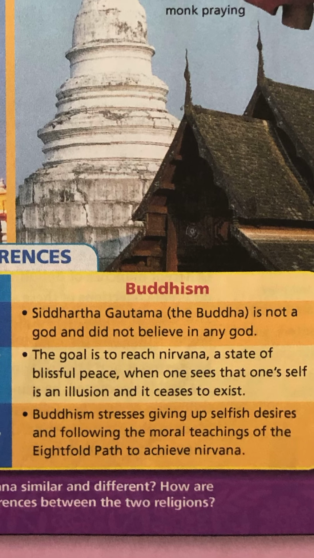The goal is to reach nirvana, a state of blissful peace, when one sees that one's self is an illusion and it ceases to exist, so you're no longer going through reincarnation. And then to do that, Buddhism stresses giving up selfish desires and following the moral teachings of the Eightfold Path to achieve nirvana.